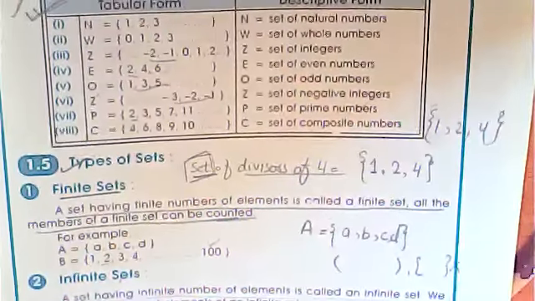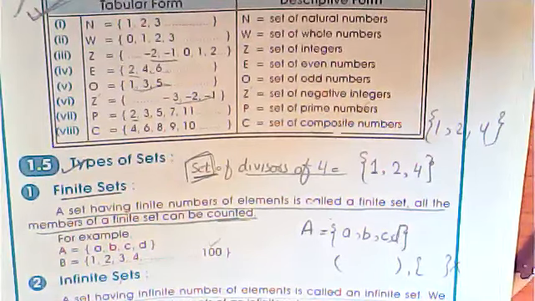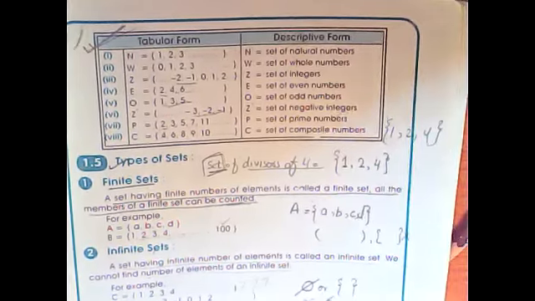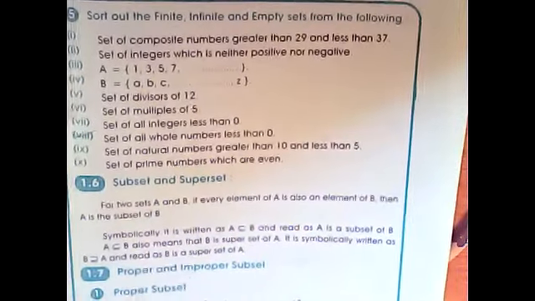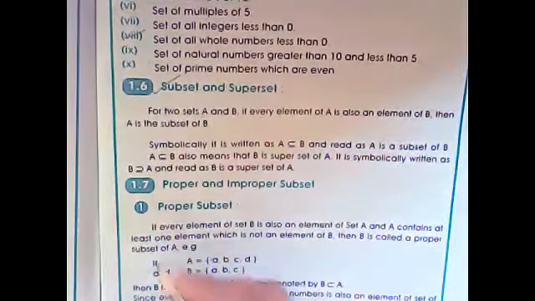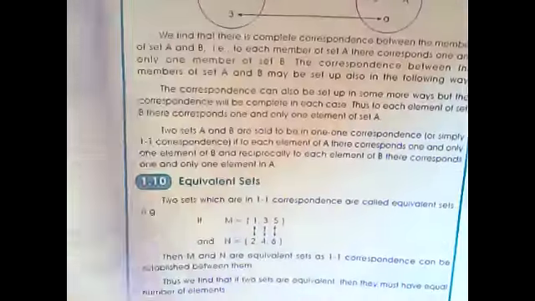The thing which I have explained, just listen. Time is about to be over now. The thing that I have explained, you have to mark the definitions. I have already marked it in your books, but you have to mark the definitions of subset and superset, proper set, improper set.